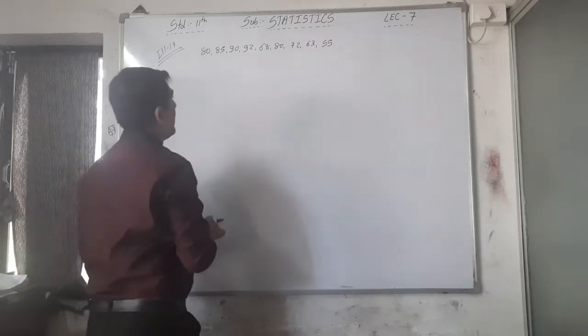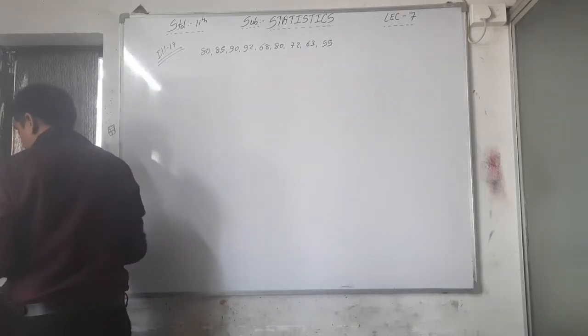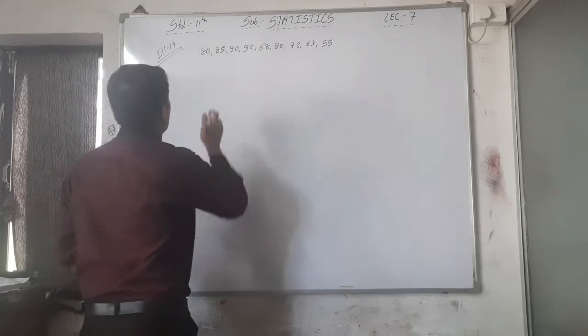Now what is the arranging order? You have to arrange all the observations in ascending order.